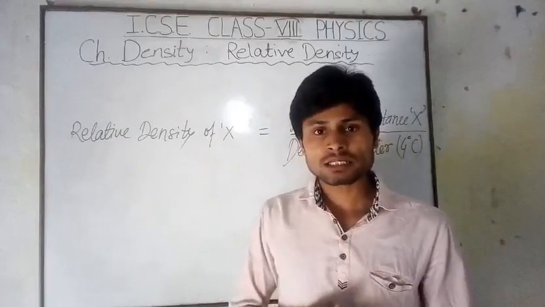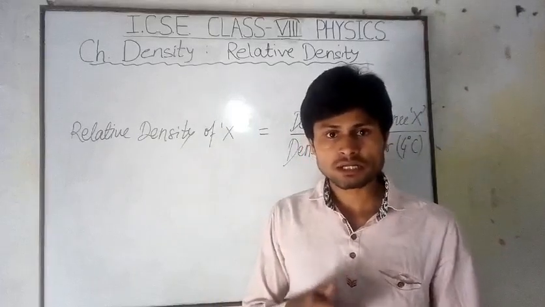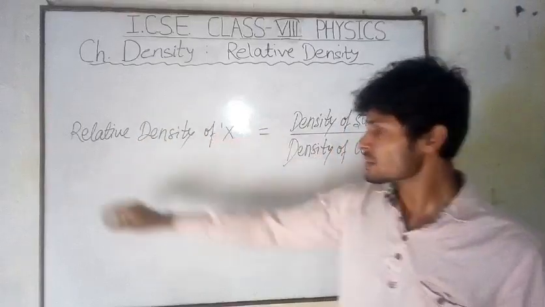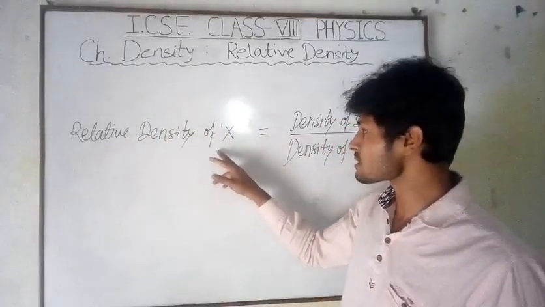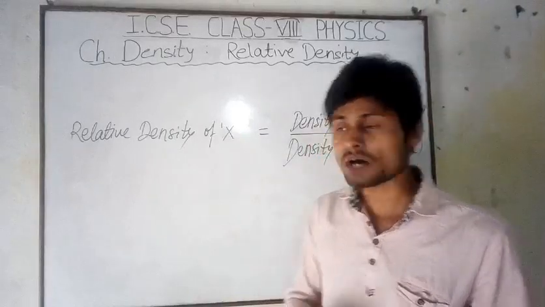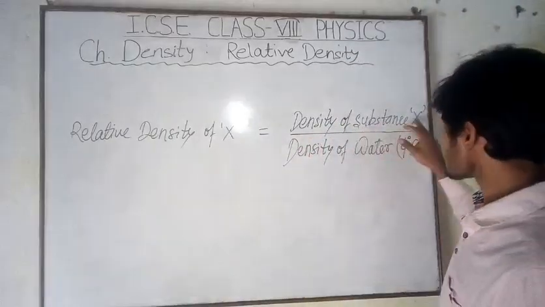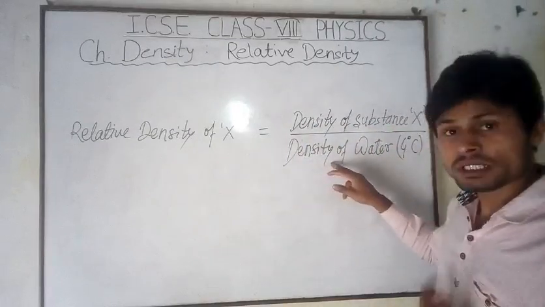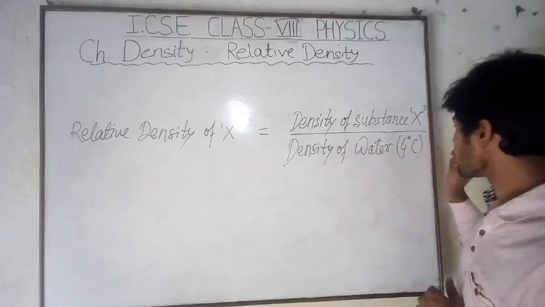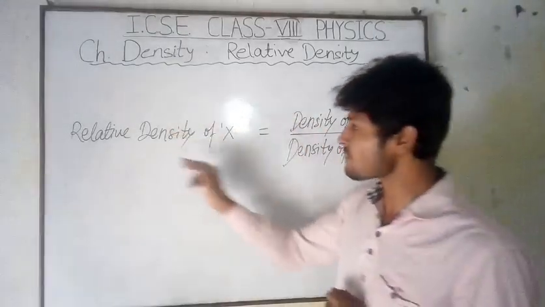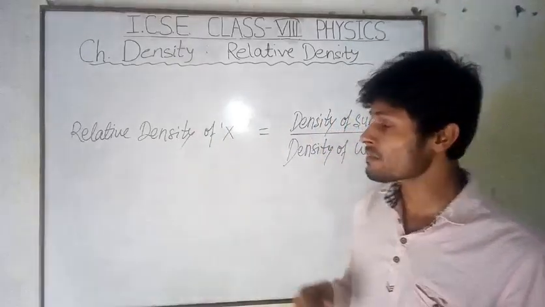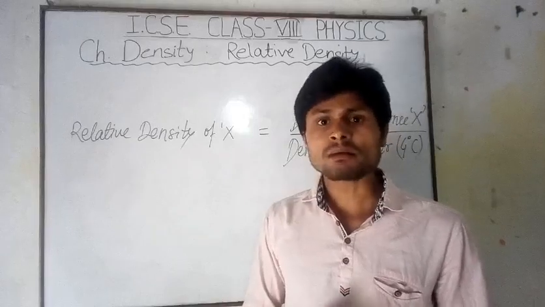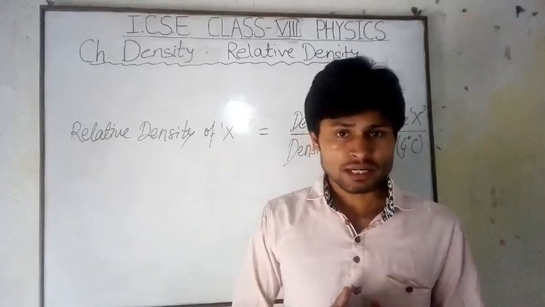So relative density is the ratio of the density of the substance. Suppose we consider the substance X. The relative density of the substance X is the ratio of the density of the substance X and the density of the standard substance, that is water, at 4 degrees Celsius. This is the formula for the relative density, and by the relative density of different matter we can easily compare the densities of different matters.